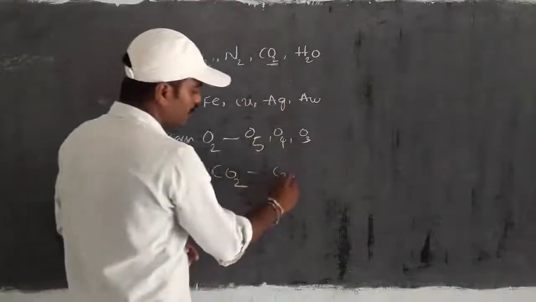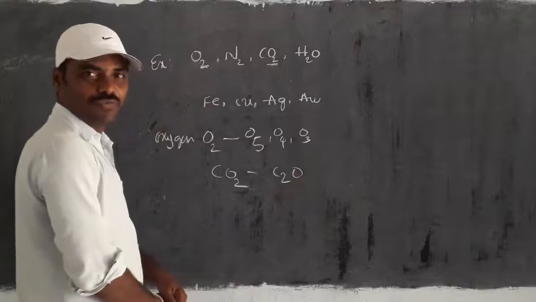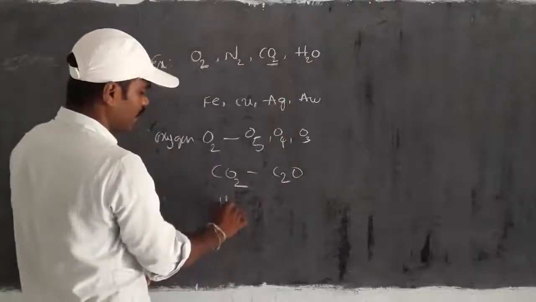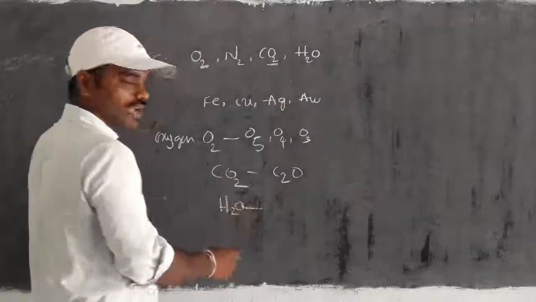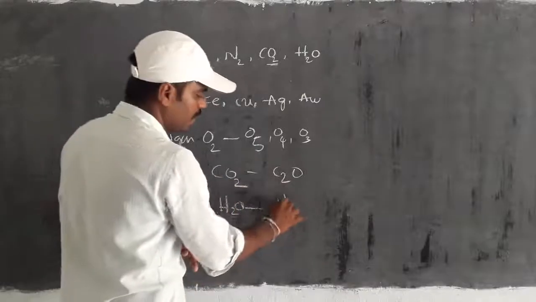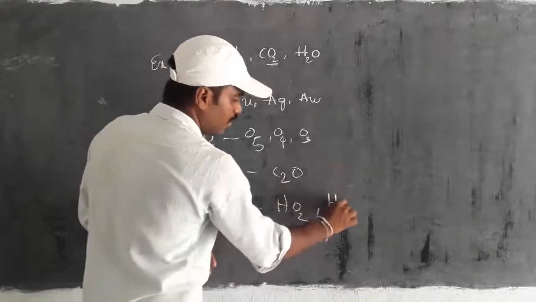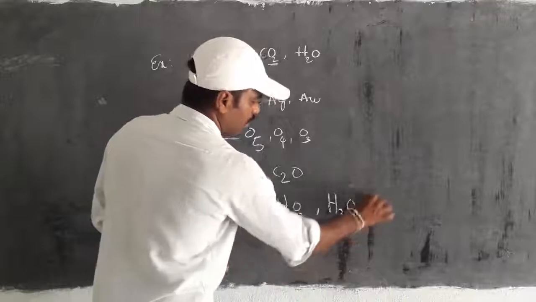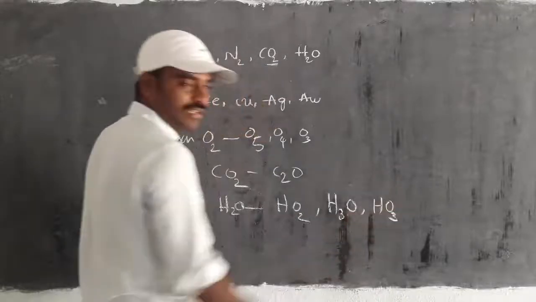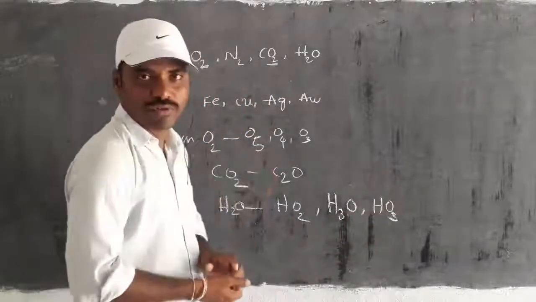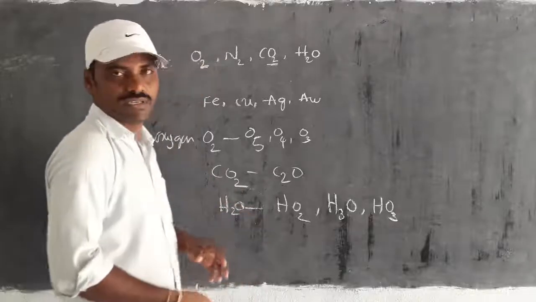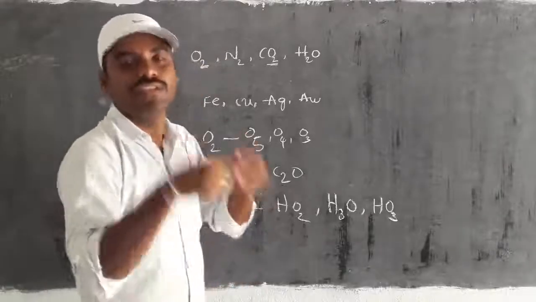Why not write C2O? Why is water H2O, and why not HO2 or H3O or HO3? Why is that not possible? For that we have to discuss the information in this lesson.